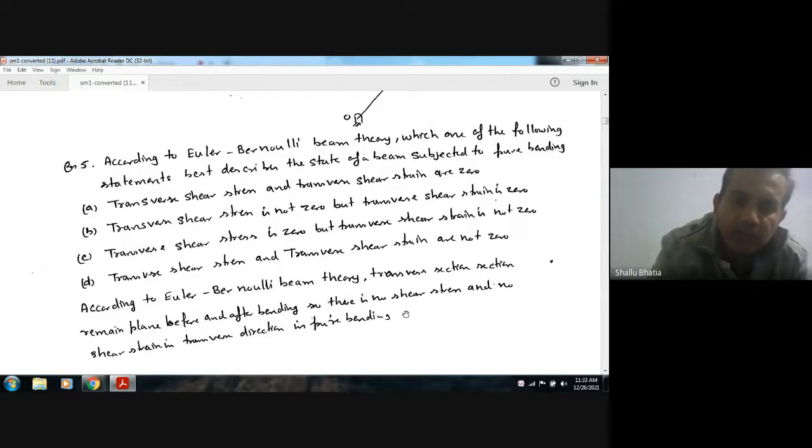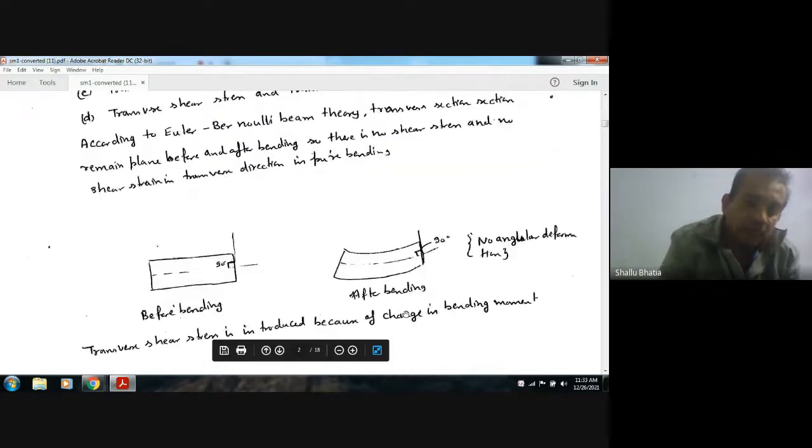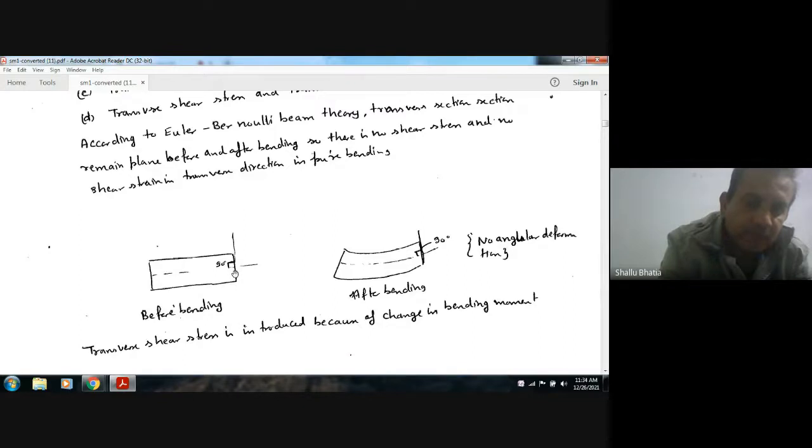When pure bending is applied, it means there is no shear force, because the shear force F is dM by dx. Whenever there occurs a change in bending moment, then the shear force occurs. As there is no shear force, there will be no shear stress and no shear strain. When a pure bending moment is applied, the transverse section before and after bending remains plane.